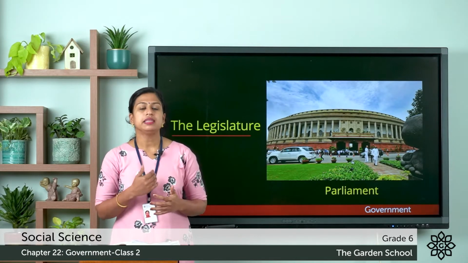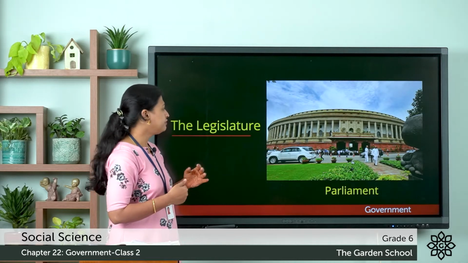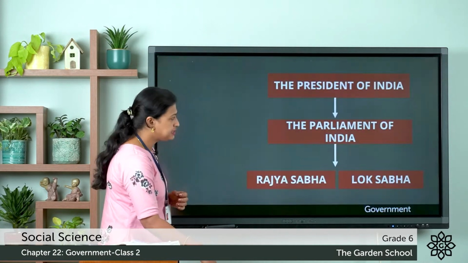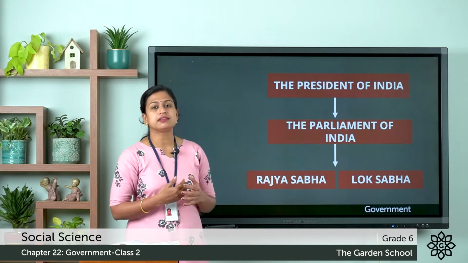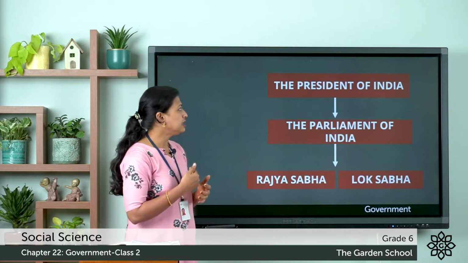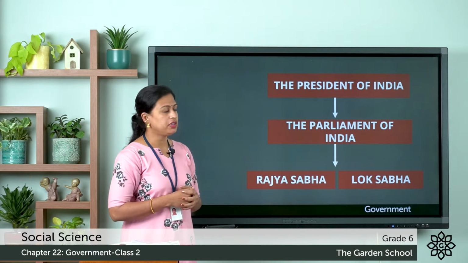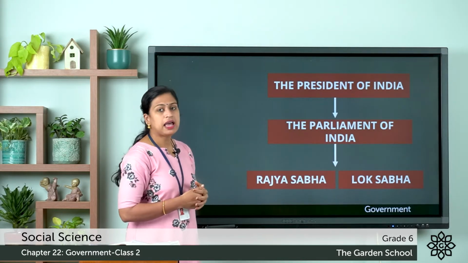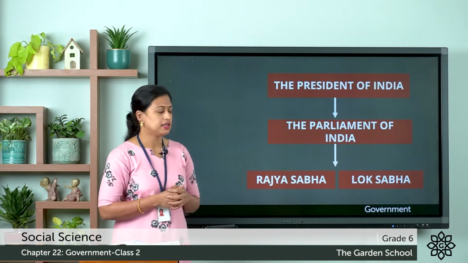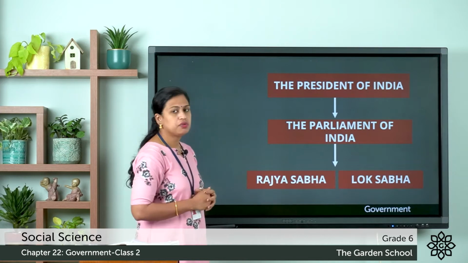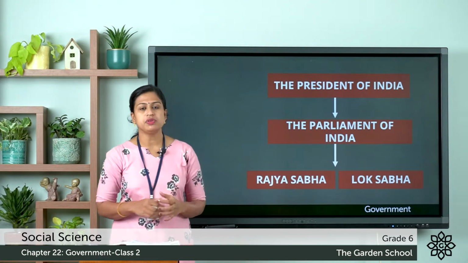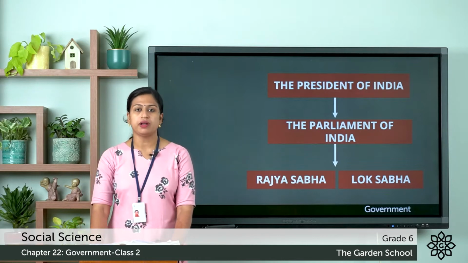So here the main function of the legislature is to make laws, and let's see the structure of this organ, that is the legislature in India. As you can see, it consists of the President of India, then it has the Parliament of India, which consists of two houses, that is Rajya Sabha, which is also known as the upper house, and the Lok Sabha, which is also known as the lower house.